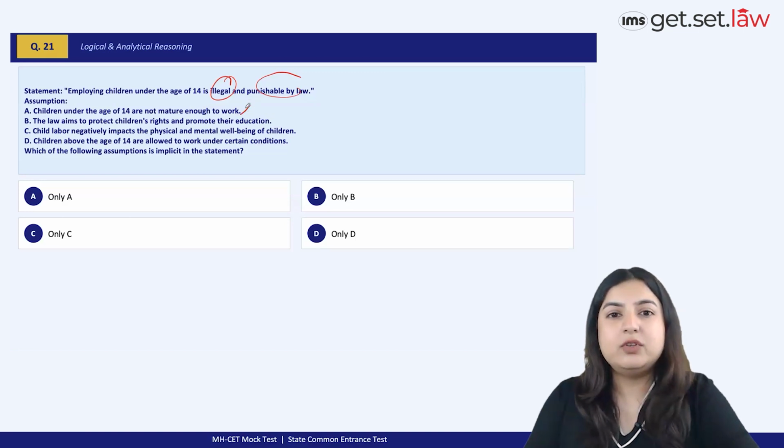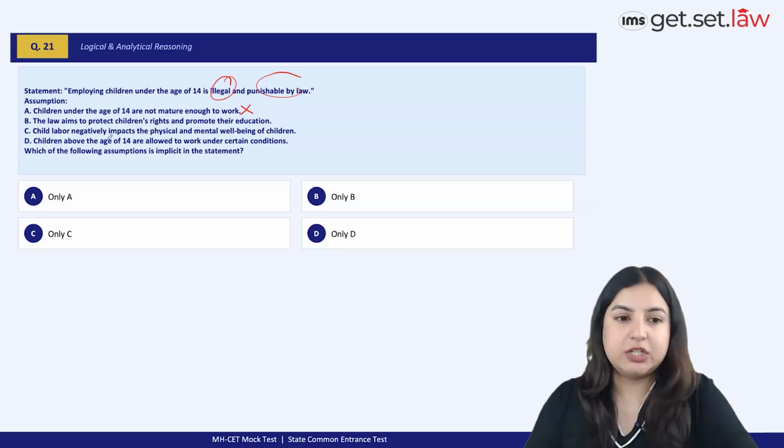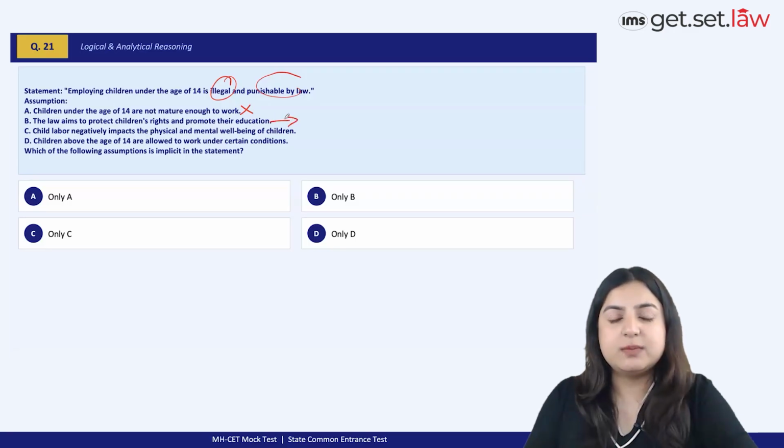So this is not the rightful justification for making something punishable by law, right? We have to look at something which is more substantial in nature. The law aims to protect children's right and promote their education, right? This is a correct assumption, which is why it's been made punishable by law, and it protects their right from getting discriminated, right? It prevents them from being meted out discriminatory behavior. All right, so B is the best option choice here.